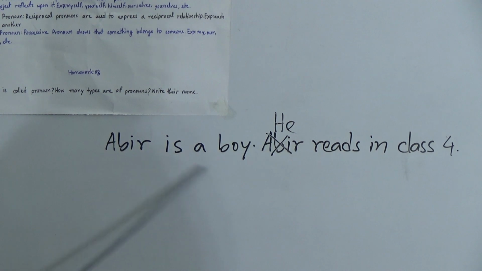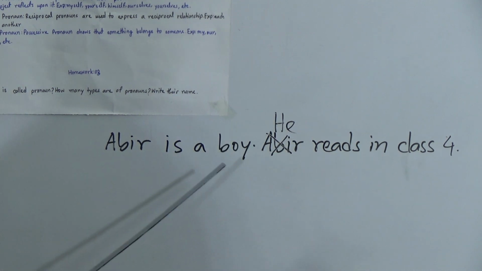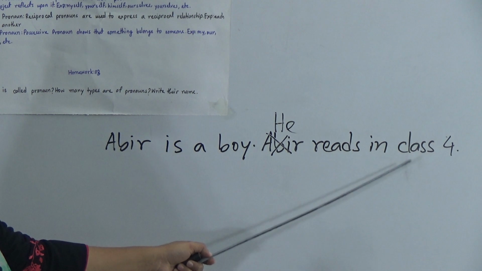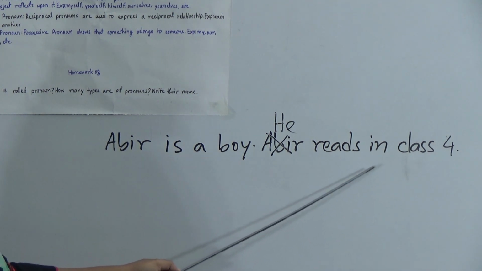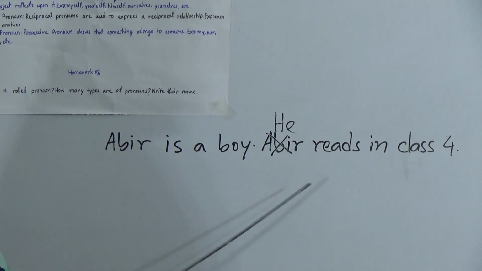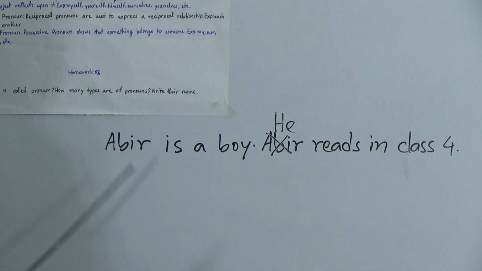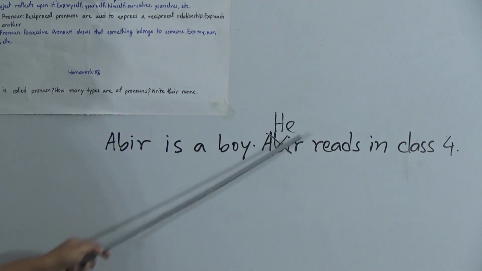If I just repeat Abir, Abir, Abir, it will not be very good or lucid to hear, right? So that's why we use pronoun in a sentence instead of a noun. Now look, Abir is a boy. He reads in class 4. He likes to eat chocolate, or he likes to travel, like this. Okay. So the word which is used instead of a noun is called pronoun.